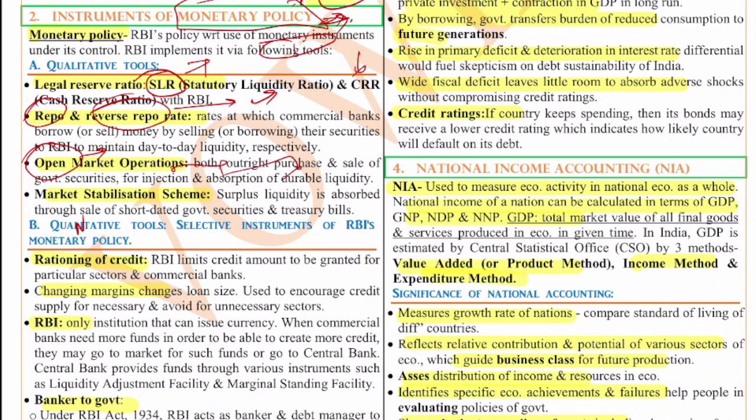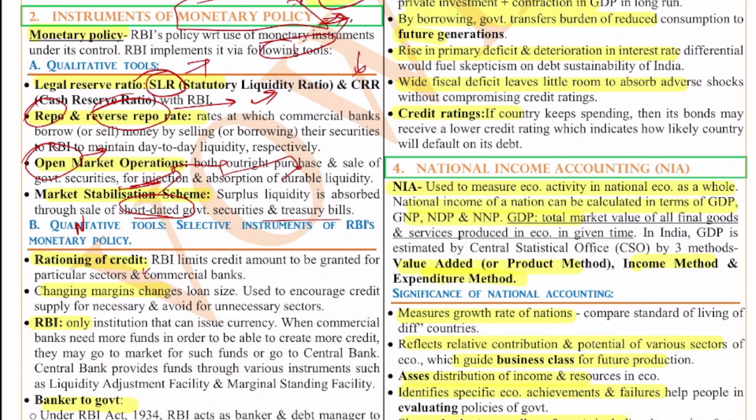Next, the market stabilization scheme. The surplus liquidity is absorbed through the sale of short dated government securities and treasury bills. So this is the market stabilization scheme. Next, the quantitative tools. So these are the qualitative tools. Next, the quantitative tools. The quantitative tools are rationing of credit.